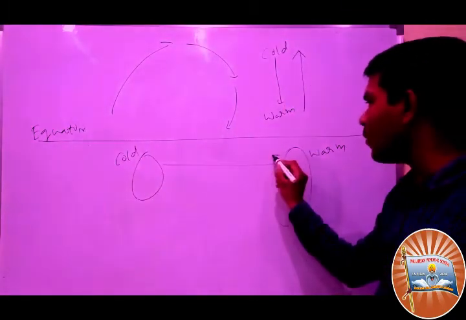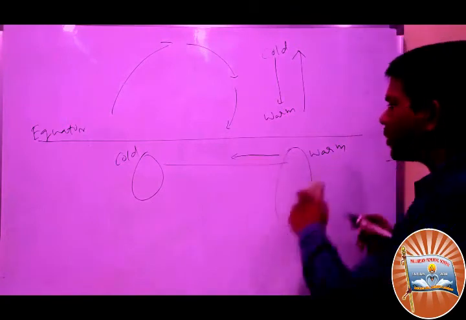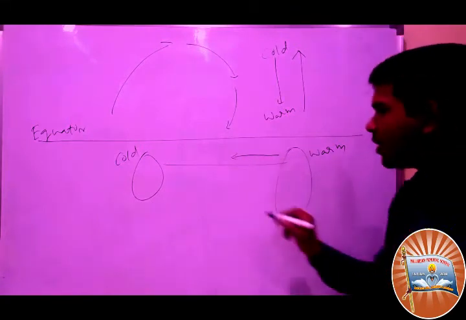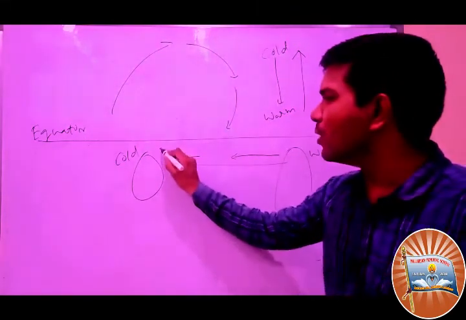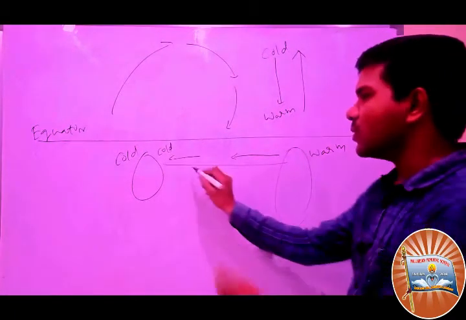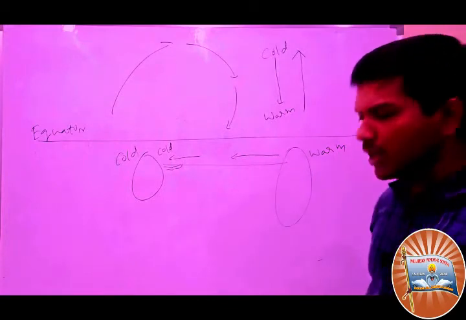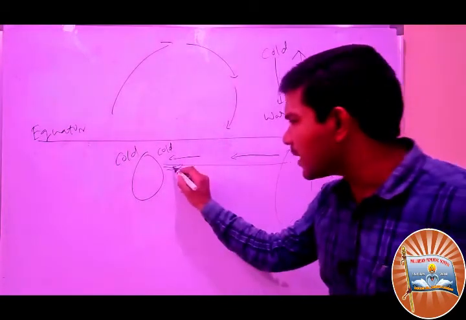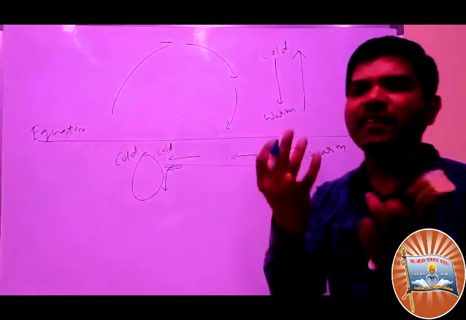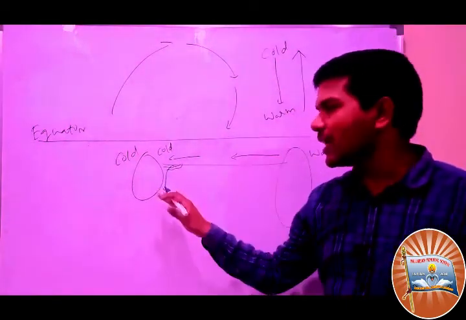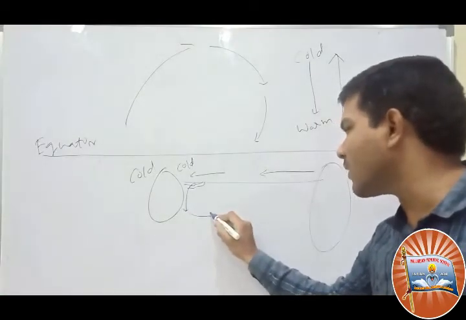When the warm water deflects, it also becomes very cold. Whenever this current becomes very cold, it calms down, because it is very heavy and very dense. Then it slowly deflects.